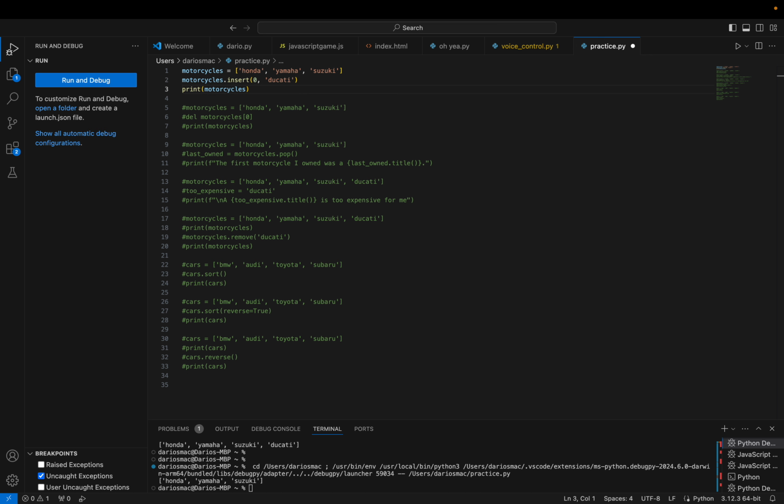Okay, so this is basically inserting before Honda at 0 Ducati. So if we didn't have this, it'd just be Honda, Yamaha, and Suzuki. But now that we have this, it's going to be insert 0 Ducati: Ducati, Honda, Yamaha, and Suzuki. Exactly how expected.